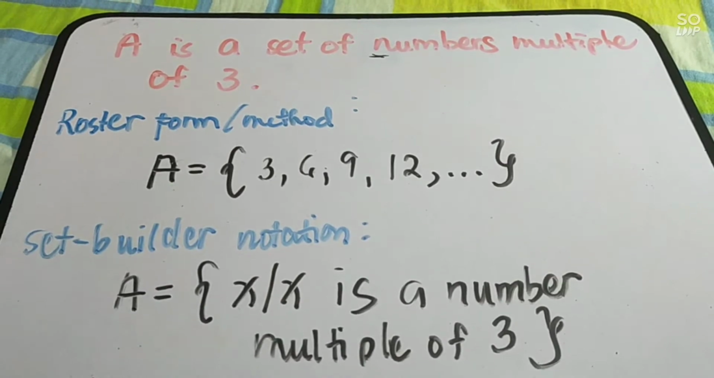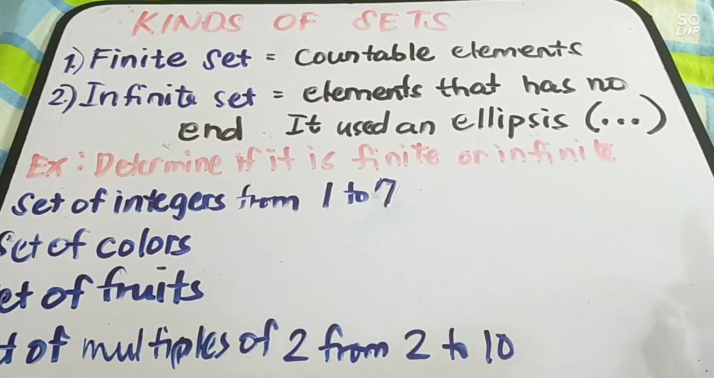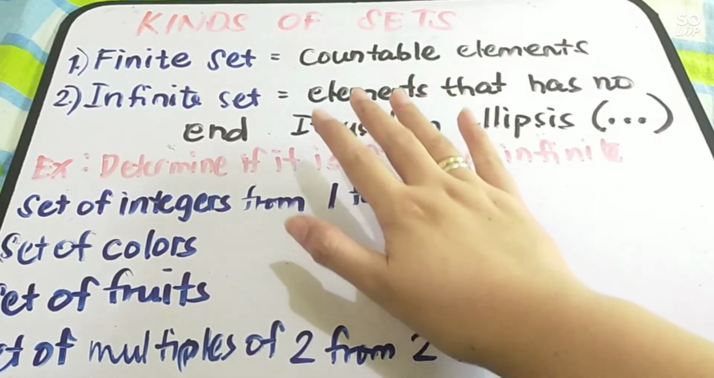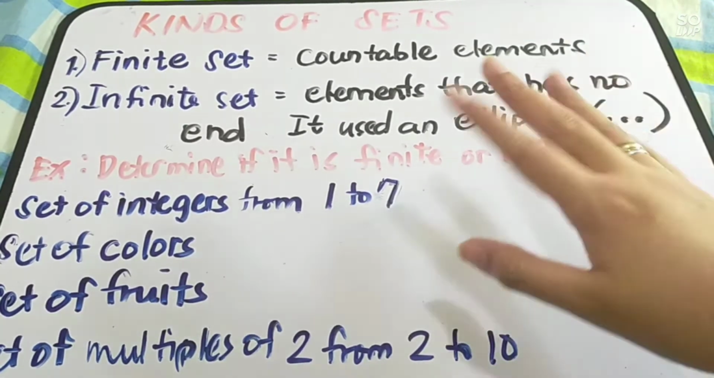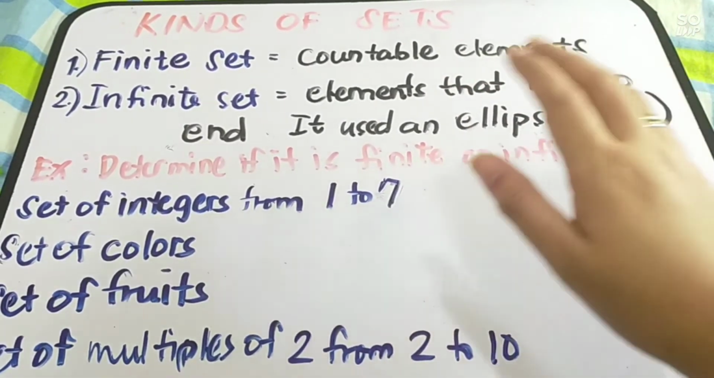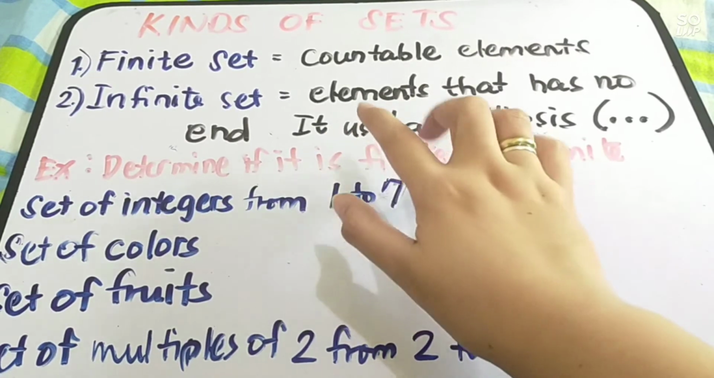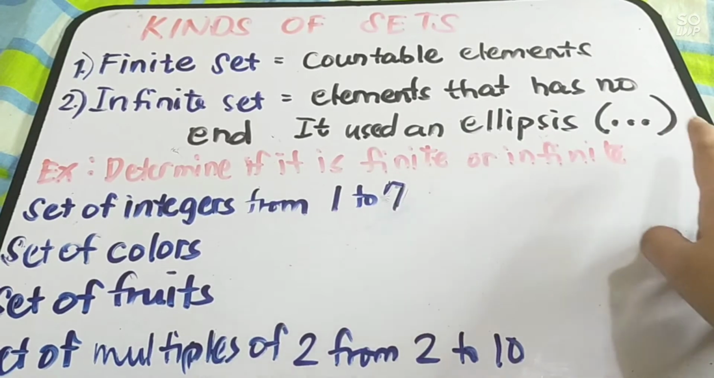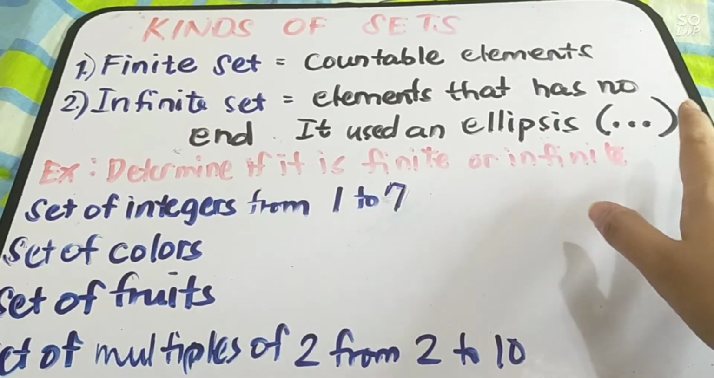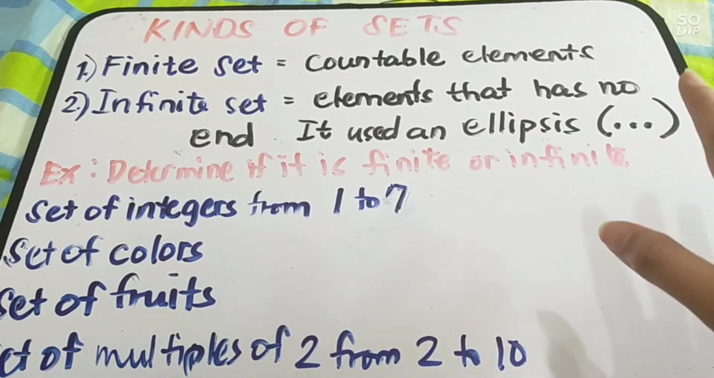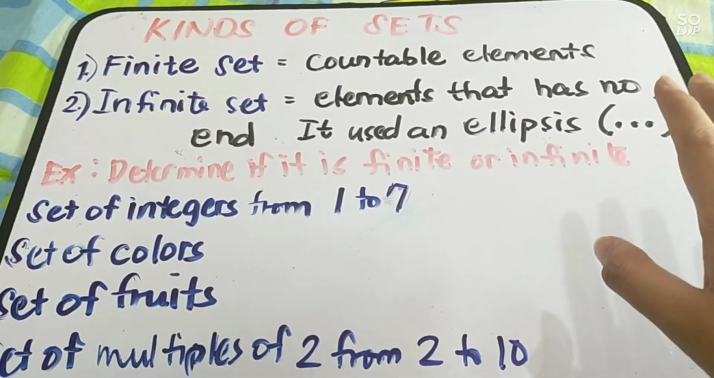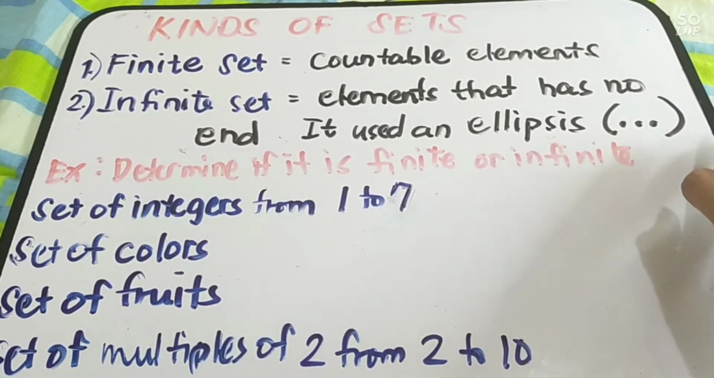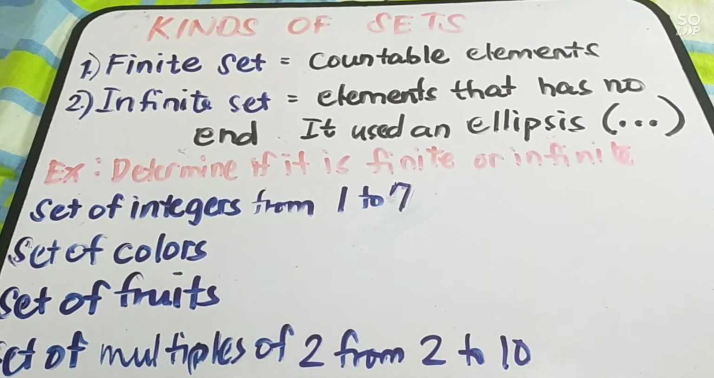So, that is how you will describe your sets using roster form or roster method and set builder notation. Let's move with the kinds of sets. Let us have the first two. We have the first one, which is the finite set. When you say finite set, it is countable elements. Kaya mo siyang bilangin, kaya mo siyang ilist lahat. Number 2, infinite set. When you say infinite set, elements that has no end. It uses an ellipsis. So, meaning, hindi mo siya ma-list lahat-lahat kasi sa sobrang dami niya. So, sa sobrang dami niya, we can use now an ellipsis. Ellipsis, ito yung mayroong tatlong tuldok, meaning, tuloy-tuloy siya at mayroong pang kasunod.